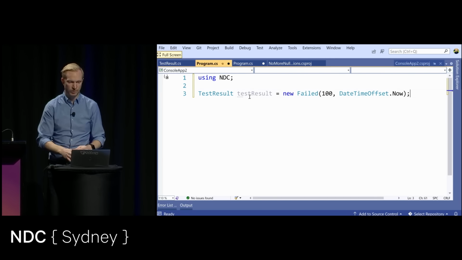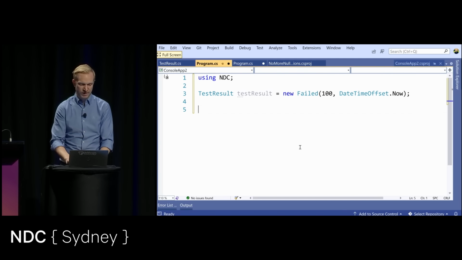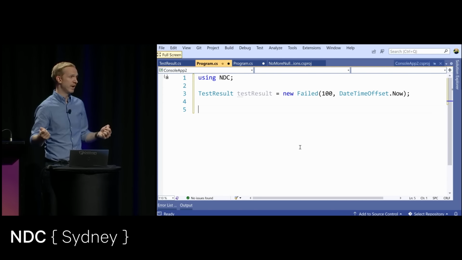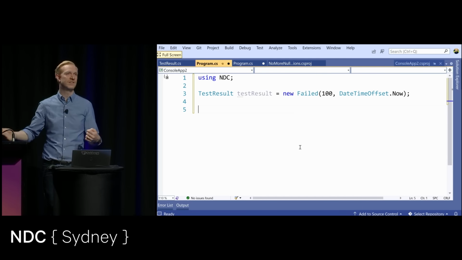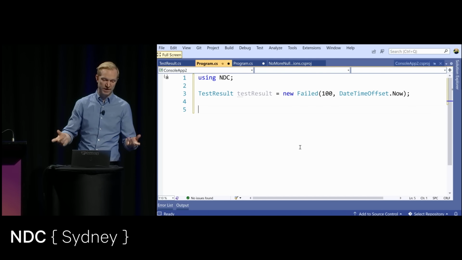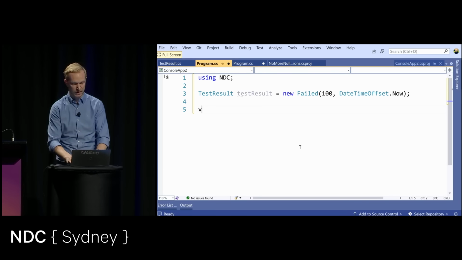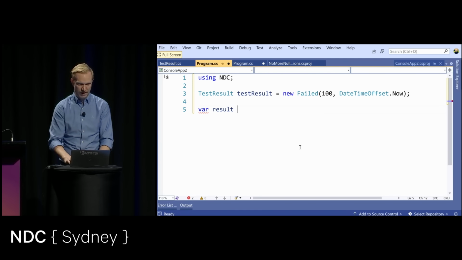Looks like a normal instantiation. Now, what I can do here is that I want to get a string representation of this, or it could be that I want to return a user to a specific place, but depending on what type of result they got. So it doesn't have to be a string that you return out of your switch expression. But I'm going to, so I'm going to say var outcome. Outcome is equal to, based on this test result, I'll create one of these switch expressions.